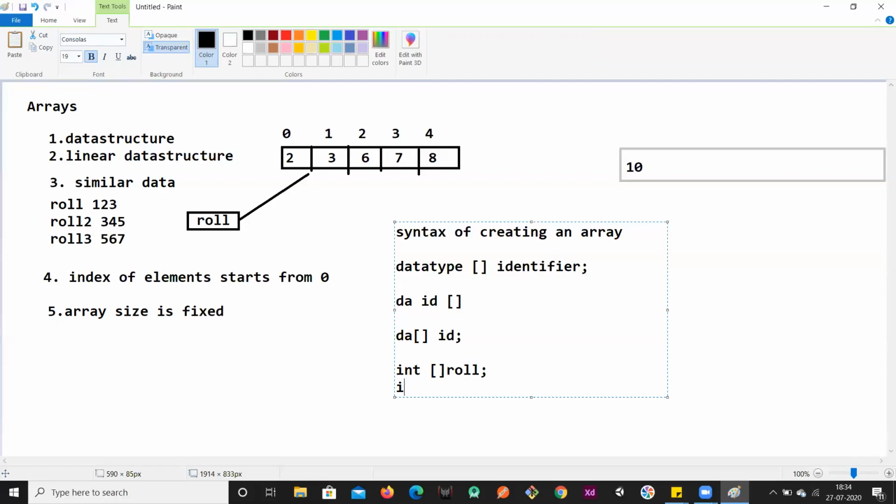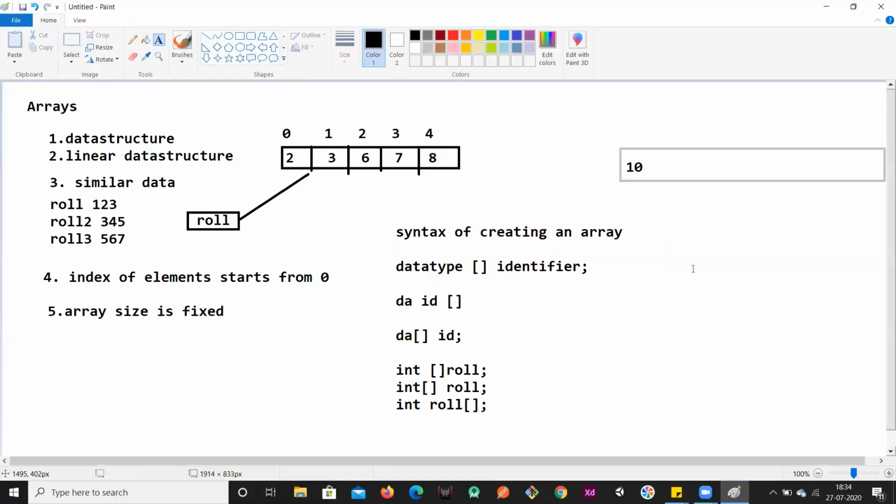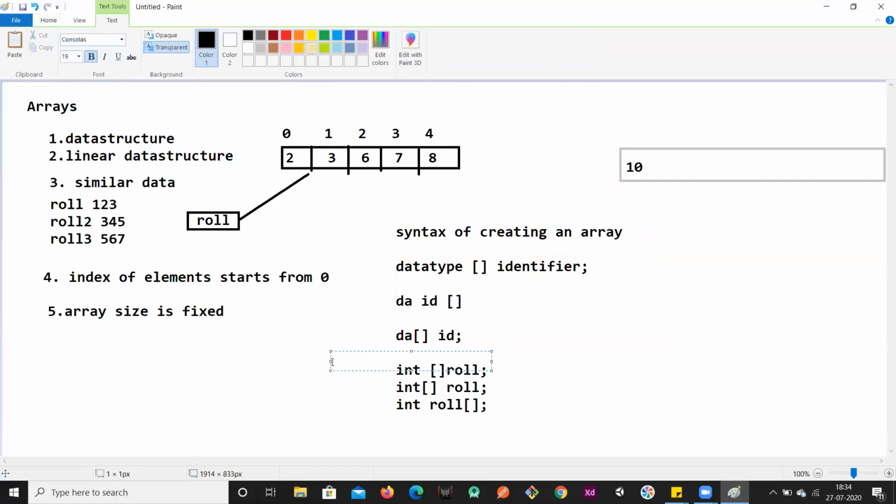Right? So this can also be done: int array roll number. Right? So int roll number. These are the three possible declarations of an array. In this way we can declare. This is the declaration part. This is a declaration of an array.